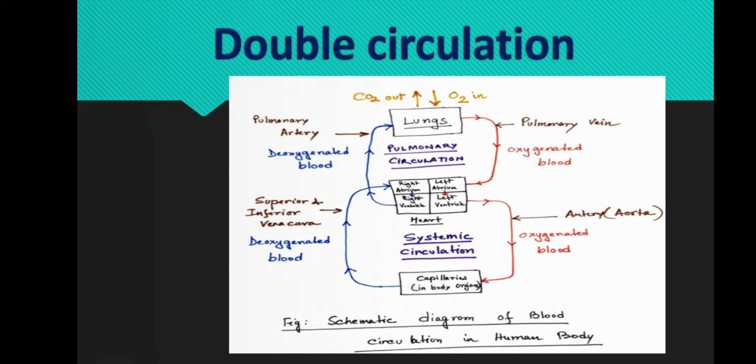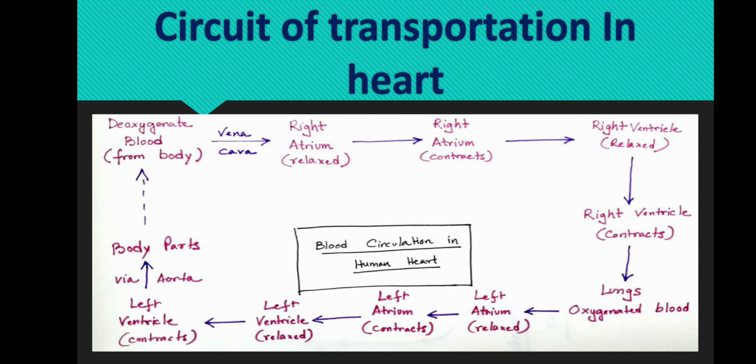Next comes the circulation in the heart. Blood comes into the right atrium from the body, moves into the right ventricle and is pushed into the pulmonary arteries in the lungs. After picking up the oxygen, the blood travels back to the heart through the pulmonary vein into the left atrium to the left ventricle and out to the body tissues through the aorta.